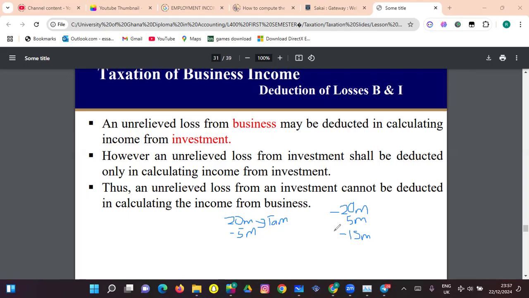So you can use your investment to offset part of your losses in business, but you can't use your business to offset part of your losses in investment. I don't know if you get me. You can use investment profit to offset business losses, but you can't use a business profit to offset investment losses. That's what it means, right? So that's what all this is talking about here. All right. So let's move on. You will see some examples very soon.